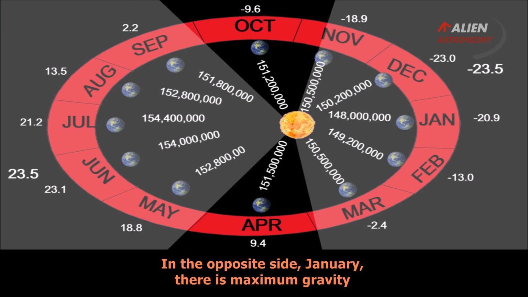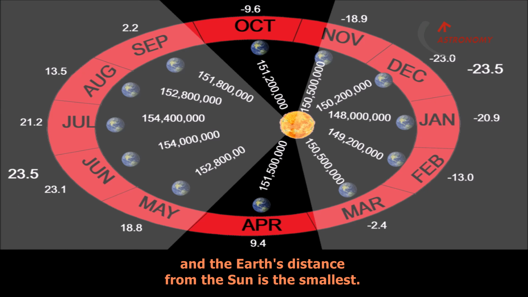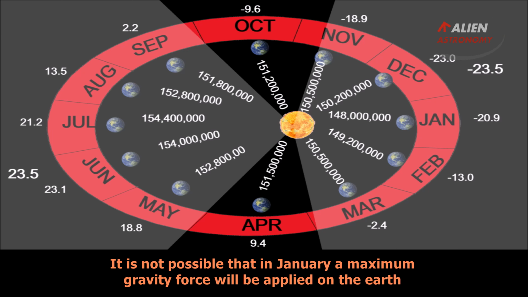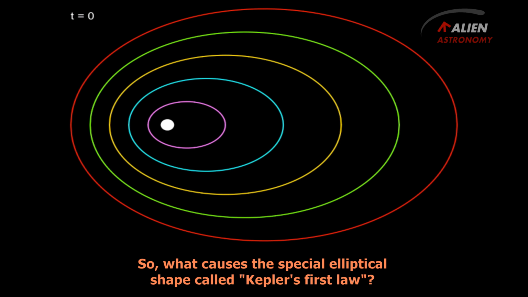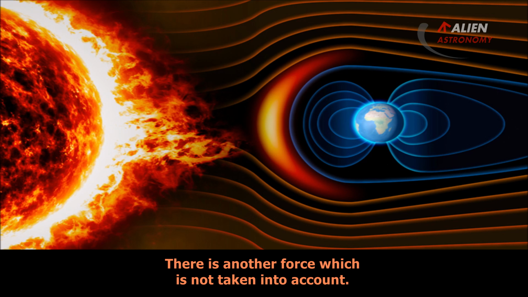In the opposite side, January, there is maximum gravity and the Earth's distance from the sun is the smallest. It is not possible that in January a maximum gravity force will be applied on the Earth, while in the opposite side, July, a maximum force will not be applied on the Earth. So, what causes the special elliptical shape called Kepler's first law? There is another force which is not taken into account.